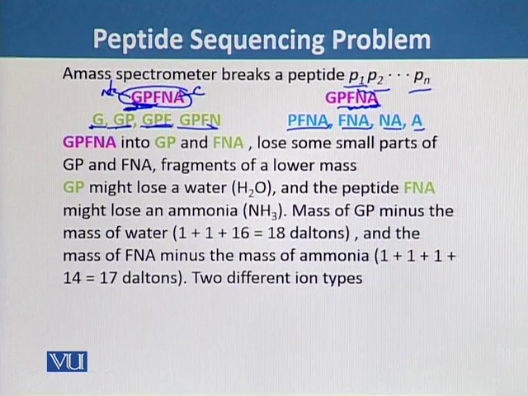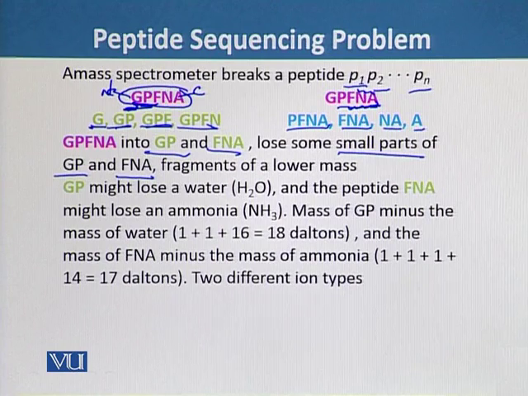Moreover, while breaking GPFNA into GP and FNA, here is the problem in sequencing the protein using the mass spectrophotometer. It may lose some small parts of GP and FNA, resulting in fragments of lower masses.